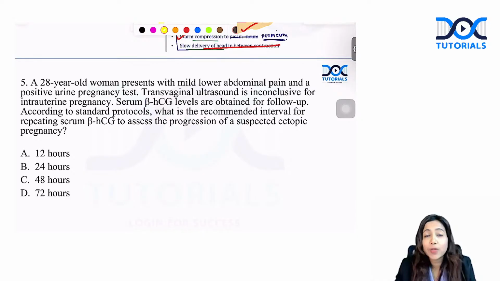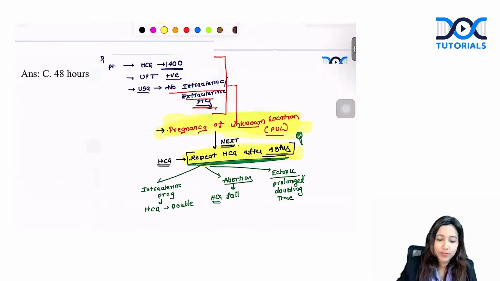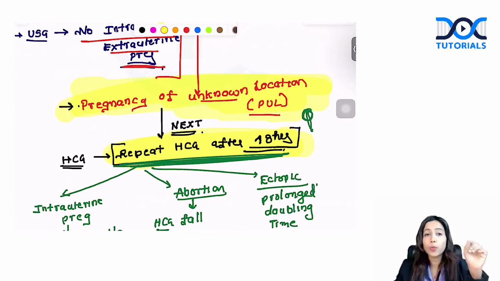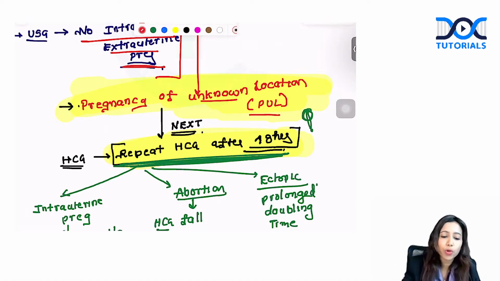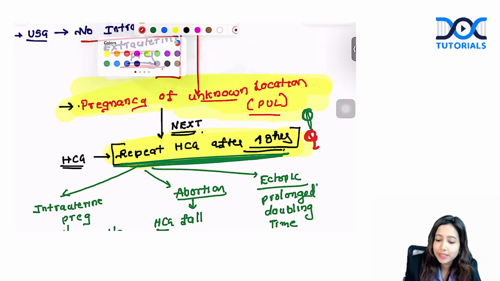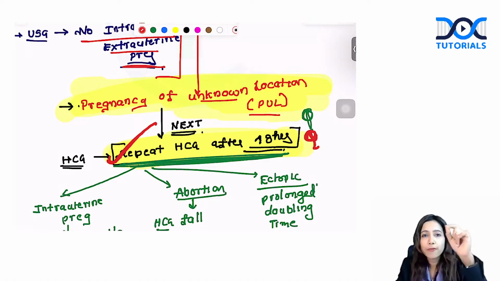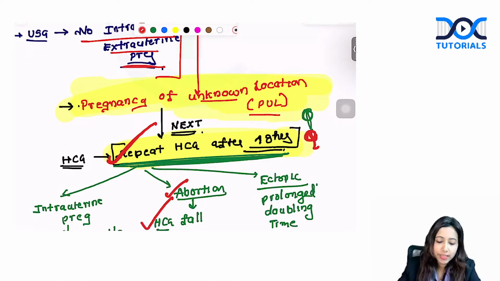Again, what is this condition? Let's go back to the class notes. If you see that beta HCG or UPT is positive, you can't find the pregnancy where exactly it is. This is pregnancy of unknown location. Whenever you have that scenario, what do you do? You are going to repeat the beta HCG in 48 hours. If you repeat in 48 hours, if you see that there is doubling of HCG, that is associated with intrauterine pregnancy. If you see a fall in HCG, that is associated with abortion.